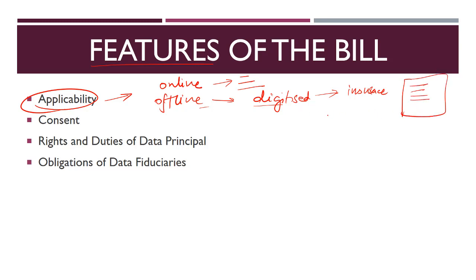Later on, when this company made a website and started the processes of data provisioning and data processing, its employees filled this data in on the website of the company. So in this case, my offline data has been digitized by the company. Both of these data, whether initially collected online or collected offline but later digitized, come under the provisions of this bill.